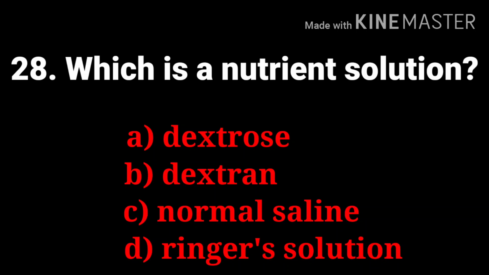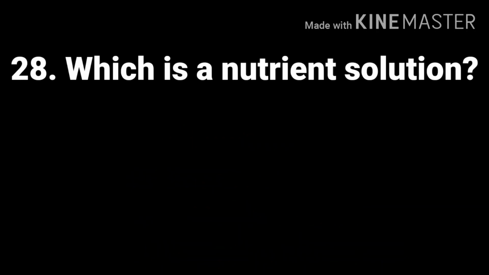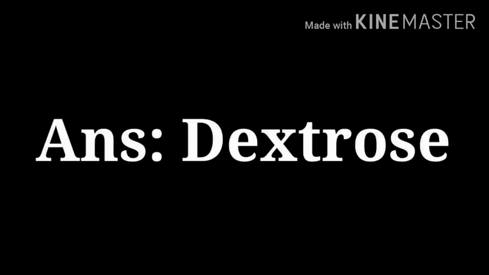Next question, which is a nutrient solution? The options are dextrose, dextran, normal saline and Ringer lactate solution. And the answer is dextrose.